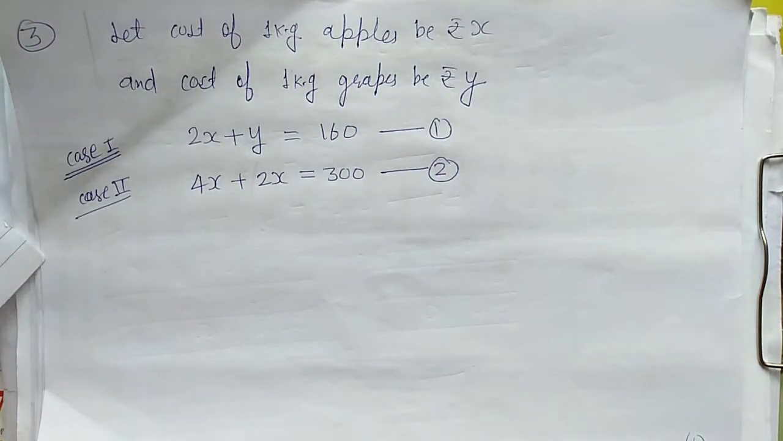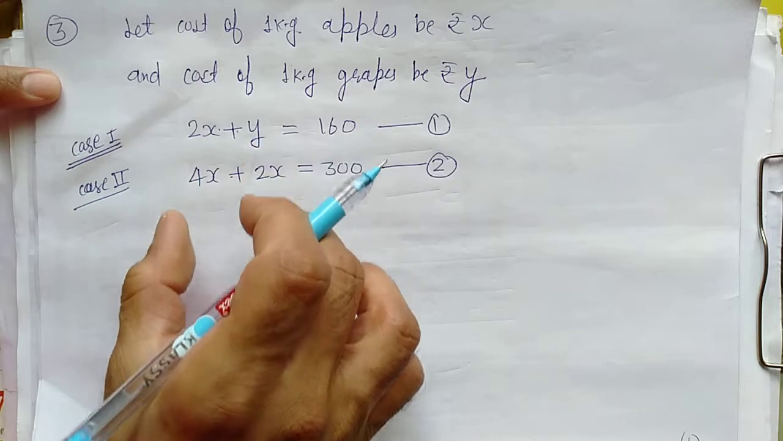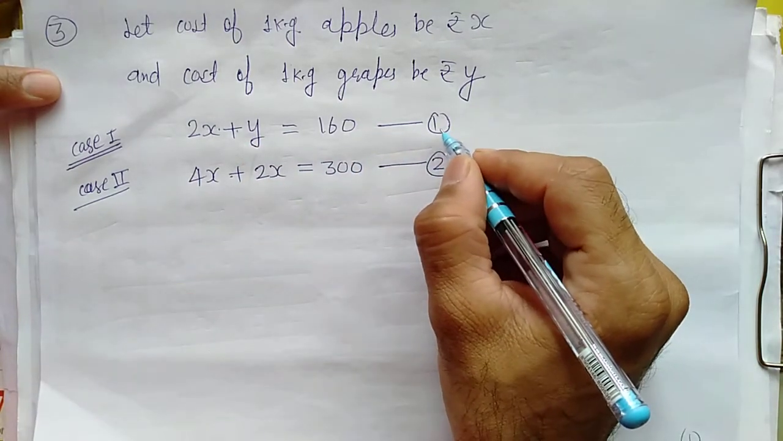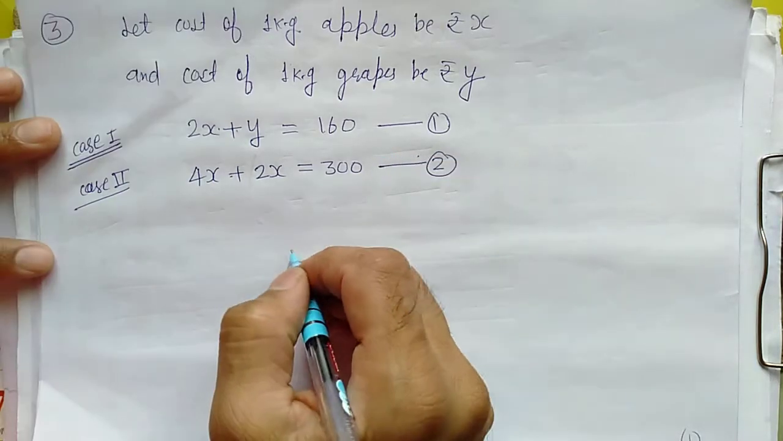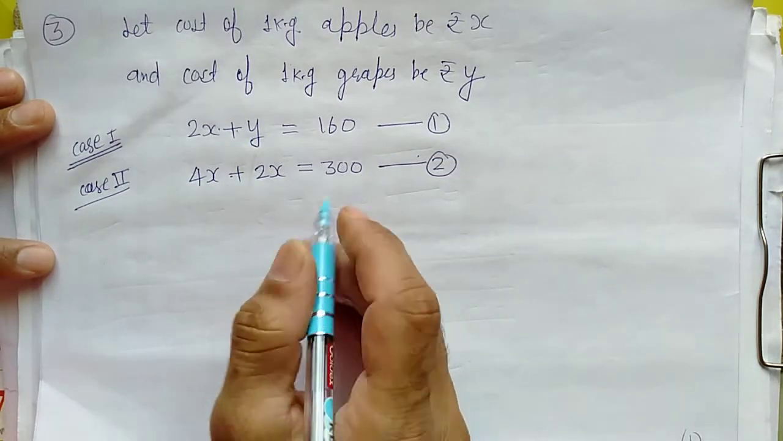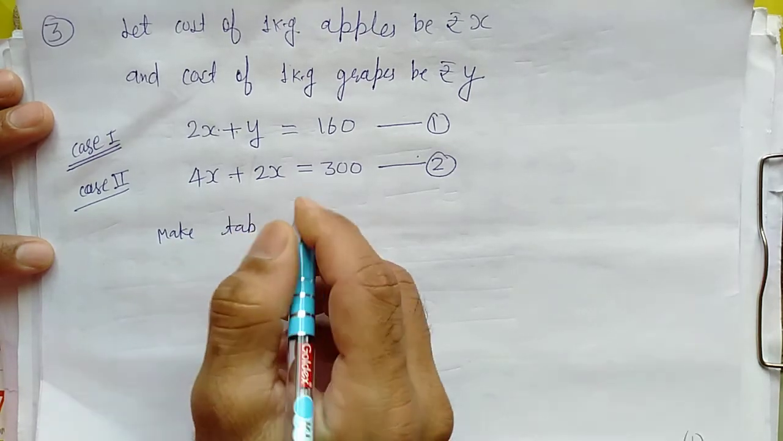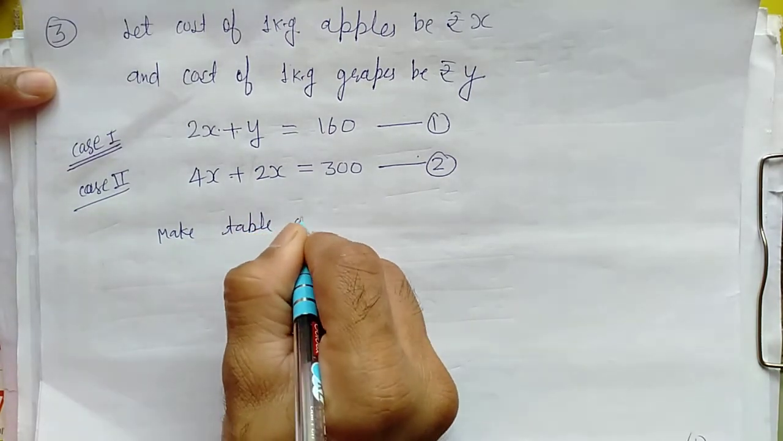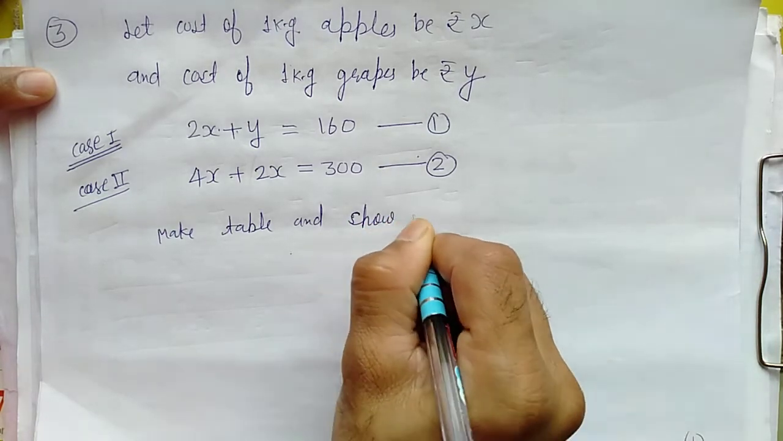For this one also you may solve accordingly. Again we have two equations. Make a table. This is geometrically, and you will have to show graphically also. So here make a table, find the values of x and y, and show graphically, right?